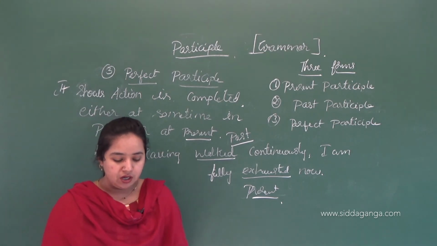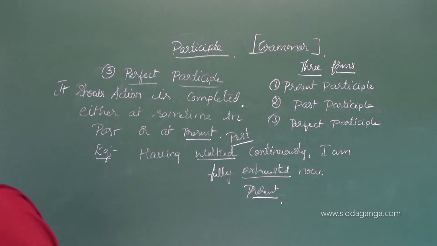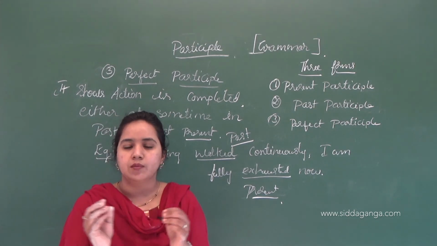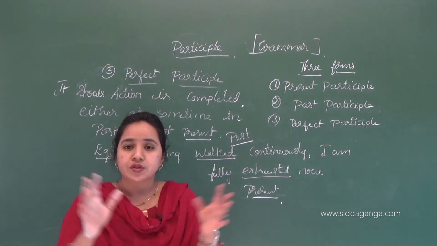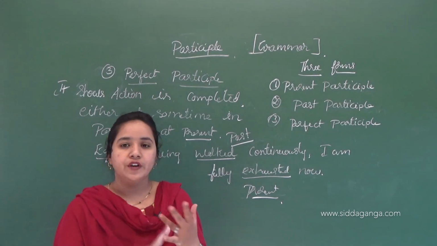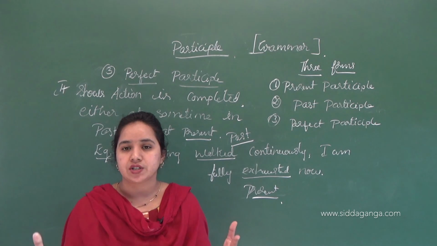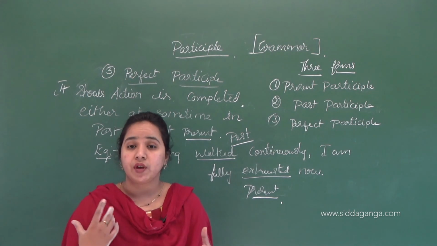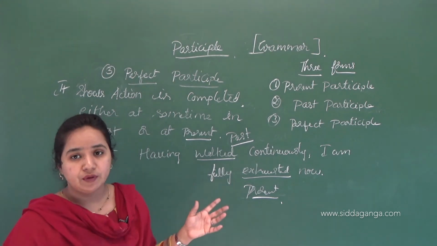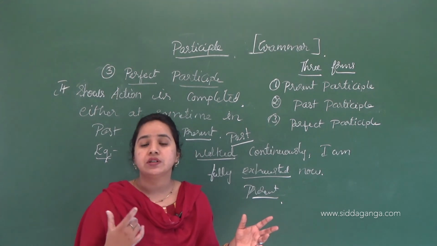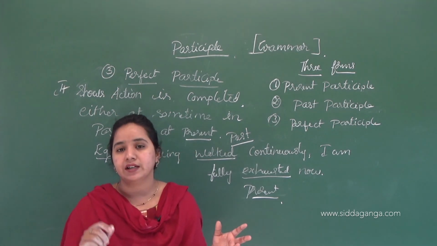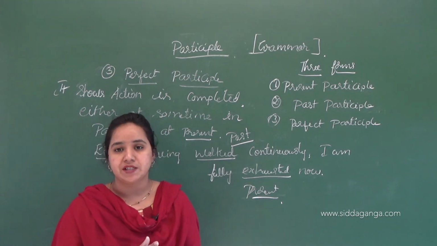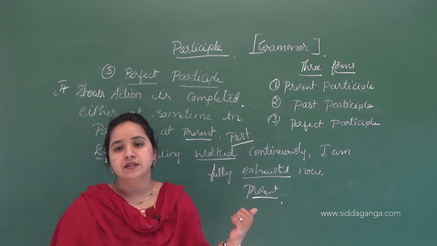I hope you all have understood the two topics of today's class, that is, interjection and participle. These two topics are only small things, not huge to understand. How do we identify interjection words? When we express something in words and sentences, we use some words, and through those we can identify the interjections, with the exclamation sign and commas. In the participle there are three types: present participle, past participle and perfect participle.